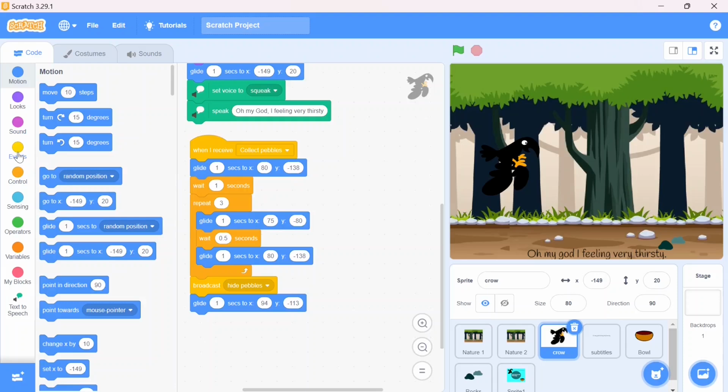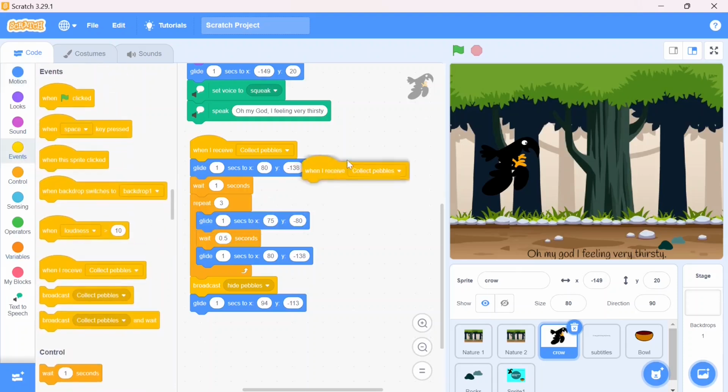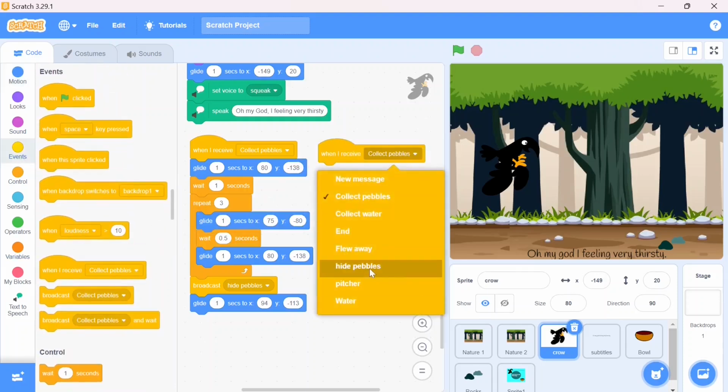Again one more thing, when it receives the broadcast of flew away, for that I'm going to take again the event block when I receive broadcast, that is flew away.